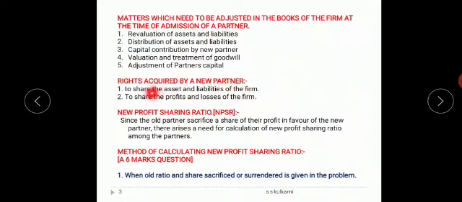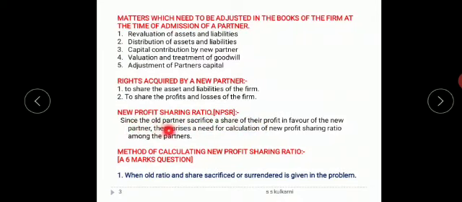Now when he is liable to share the profits and losses, the profit sharing ratio of the existing partners is also changed. That means a new profit ratio has to be framed. So how to calculate the incoming partner's share and the existing partners' new share can be done in the following ways.